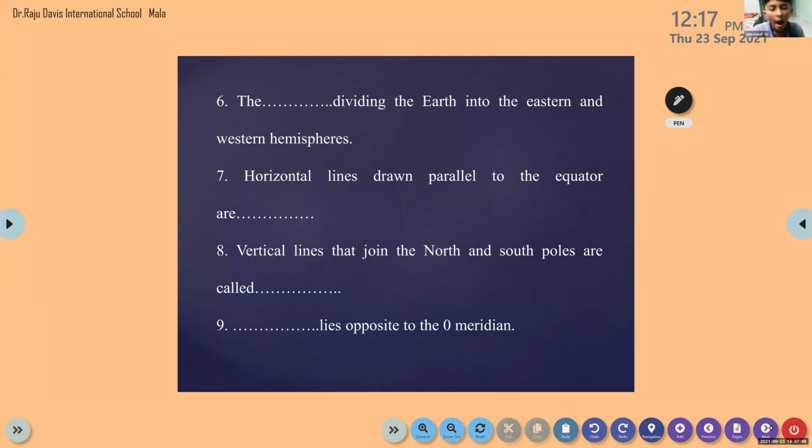Be quiet and write. All of you, please mute yourself. Ma'am, in the exam, options are not going to come, right? Yes, of course. So why are you saying options? Because I need to get the difference between maps and globes. Then only can you learn which one is for map, which one is for globe. That's why. Okay, very good.